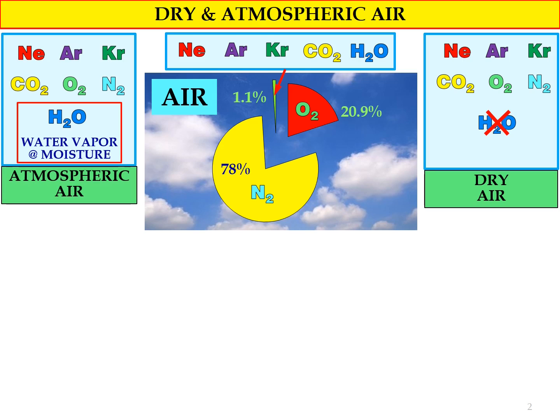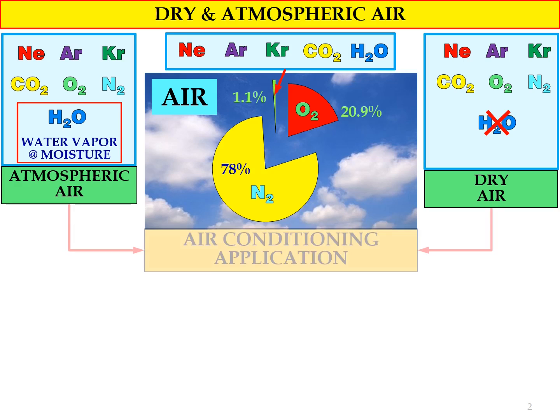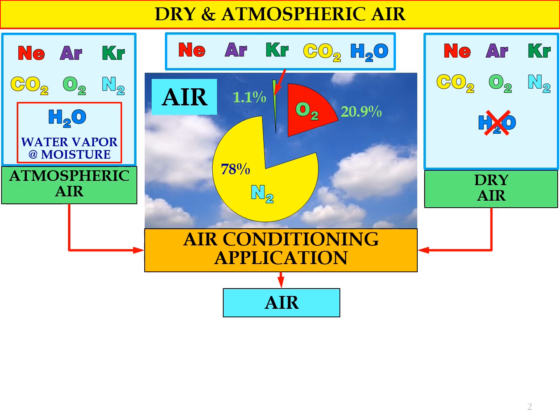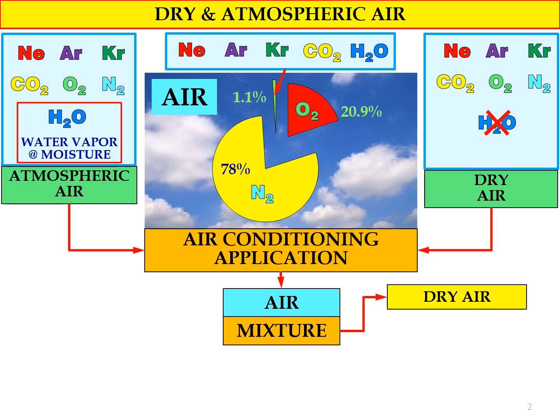So we have two types of air that we consider for the air conditioning application. Both types of air we will consider. Now in air conditioning application, we consider air as a mixture between dry air and water vapor.